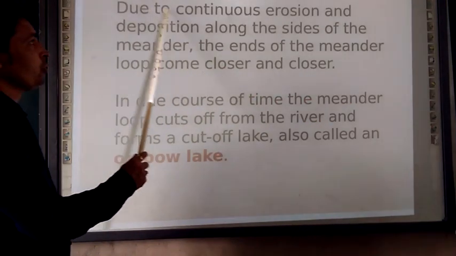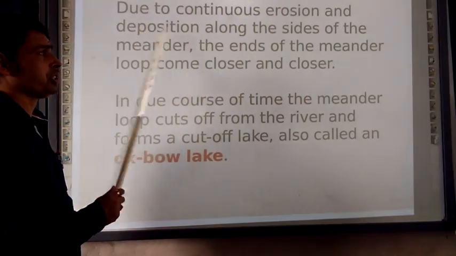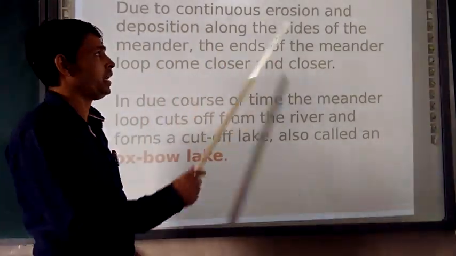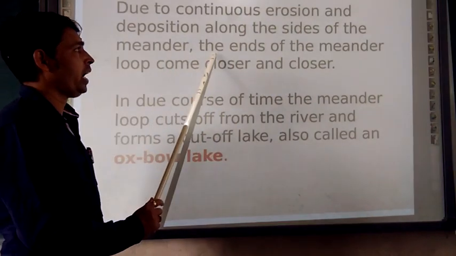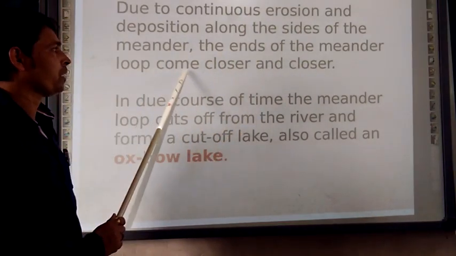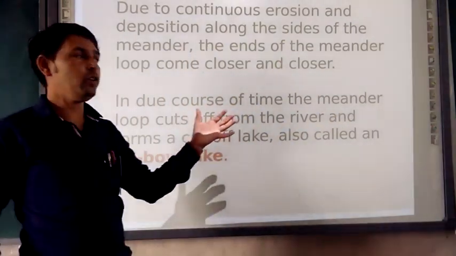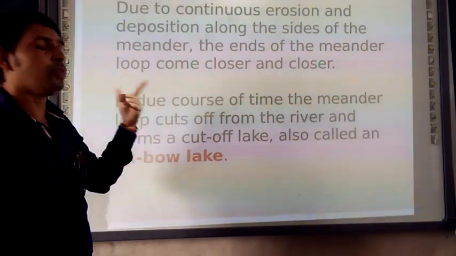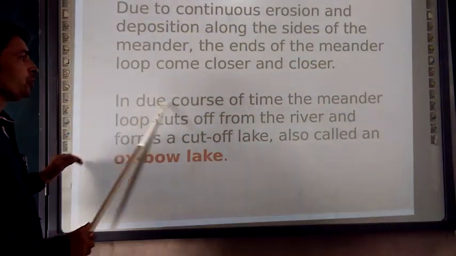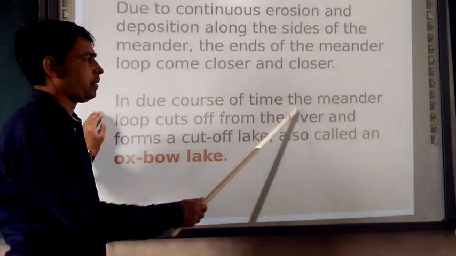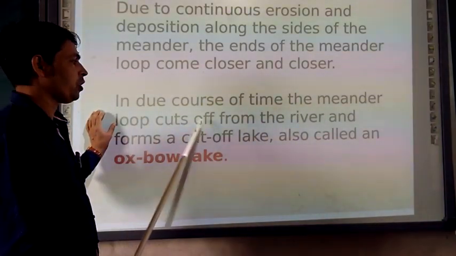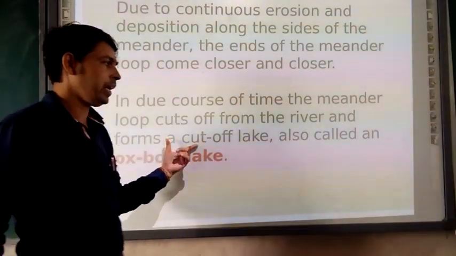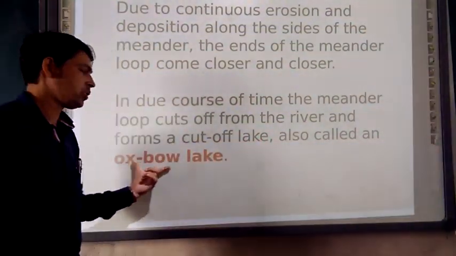Next, due to the continuous erosion and deposition work, what is going to be there? The side of the meander and the end of the meander loop come closer and closer. The loops are coming closer and closer, and they are going to be discontinued from the river. So due to this course of time, the meander loop is cut off from the river and forms a cut-off lake, which is called an oxbow lake.